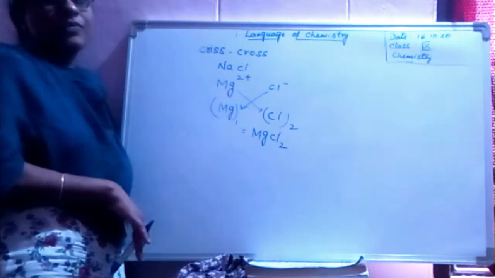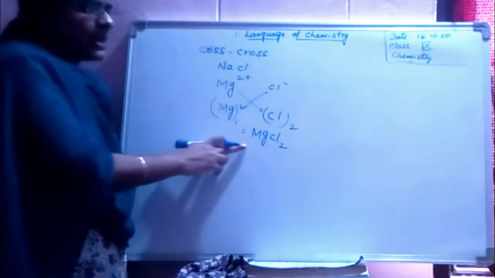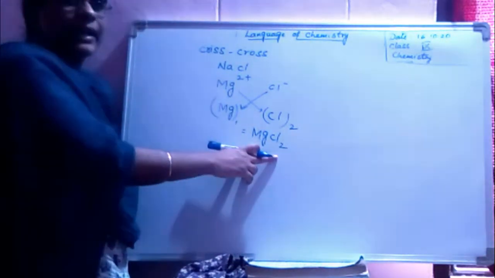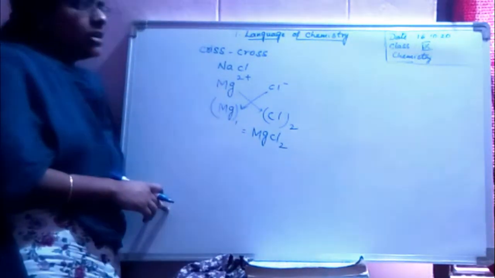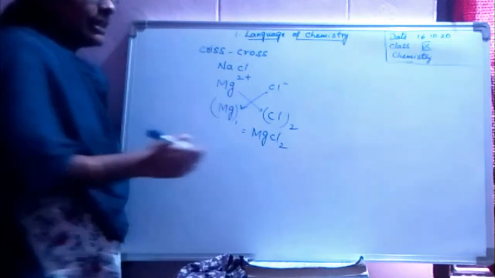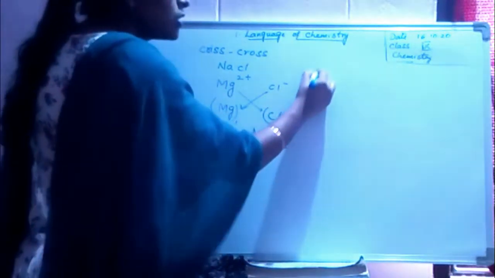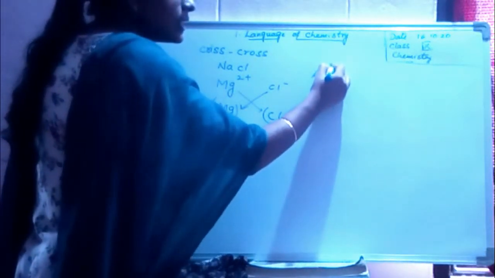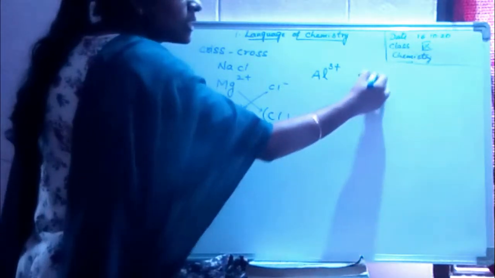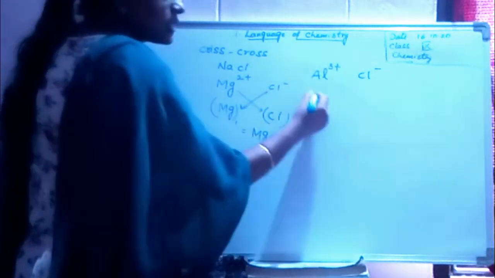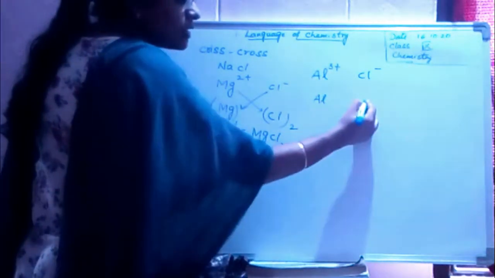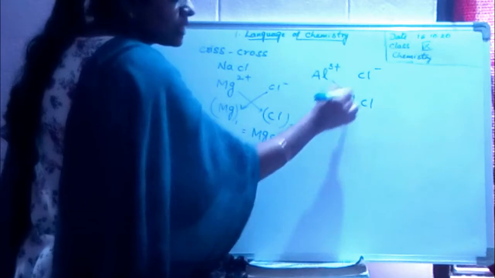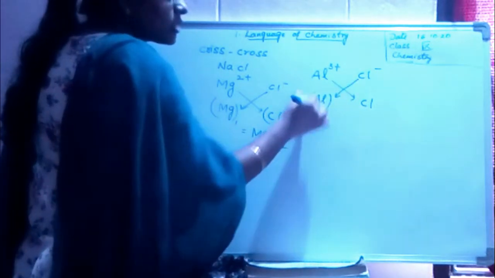What is the name of this compound? Magnesium chloride. Okay. Now, like this, we can form so many compounds. Al3+ and Cl−. Just interchange the charges.